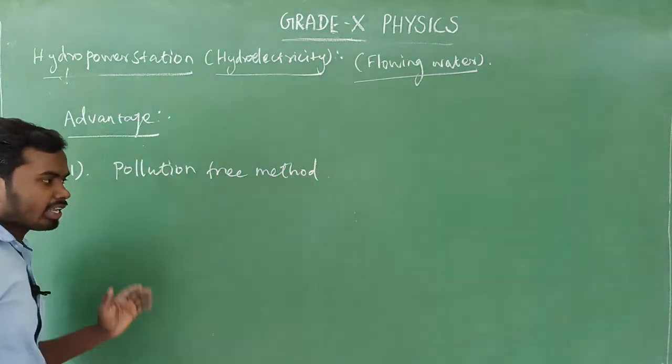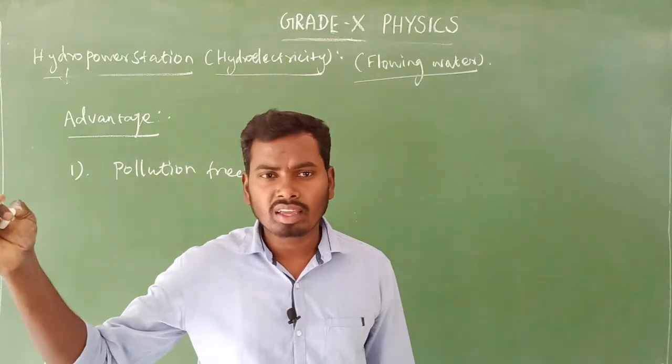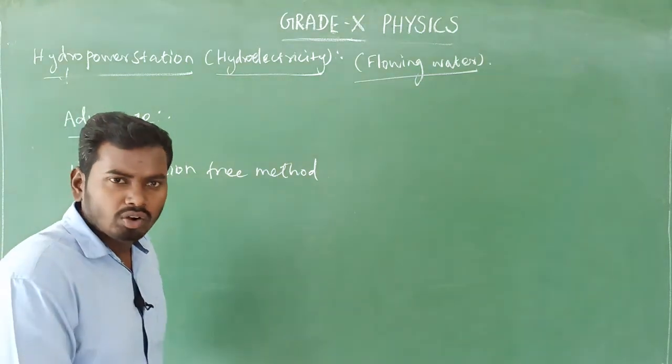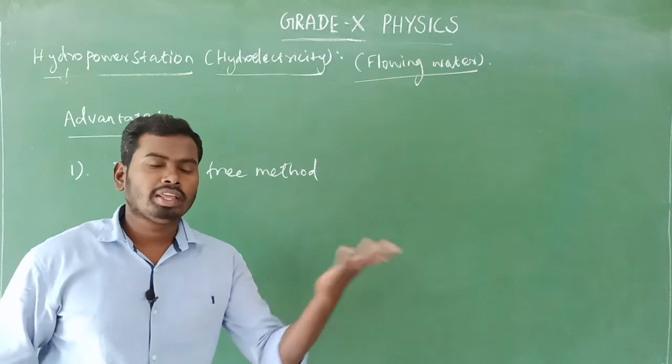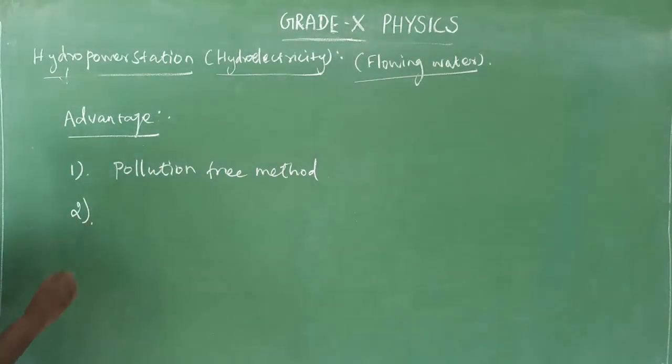method, because here in the hydropower station electricity is generated only because of what? Only flowing water. Here fossil fuel is not involved, burning of fossil fuel is not there, so that is considered as a pollution free method.